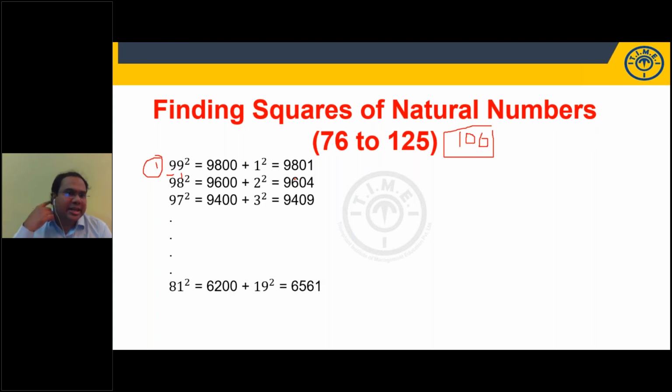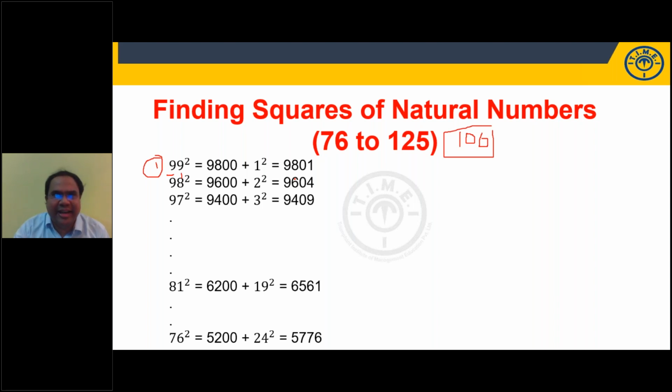81 square. How much less? 19 less. 81 minus 19, 6200, plus 19 square, 361. 6561. Okay. I'll ask you one question. Try this. 87 square. Fast. How much less than 100? 13 less than 100. 87 minus 13, 7400. Very good, Vidya. 7400 plus 13 square, 169. 7569. Good.